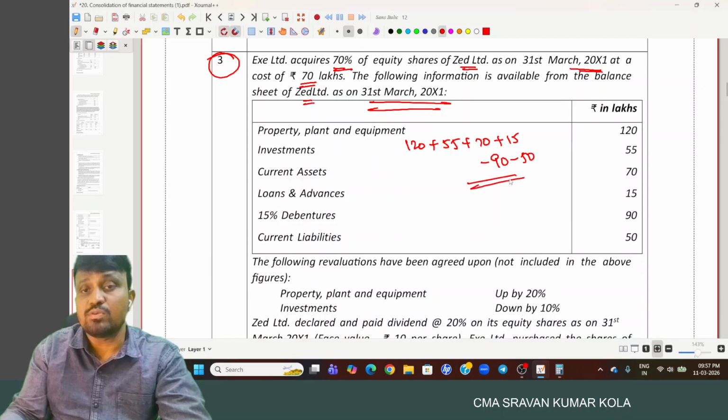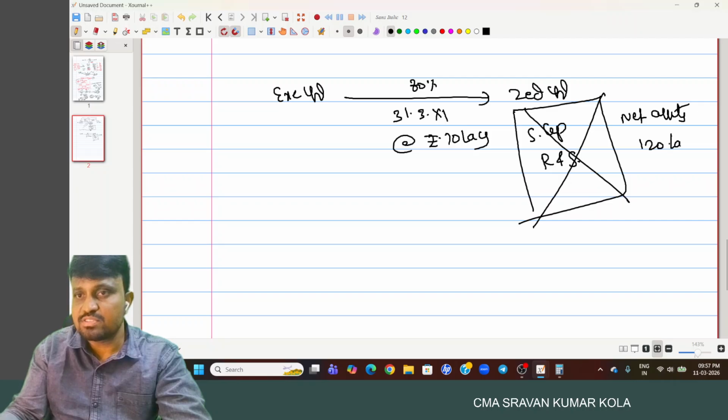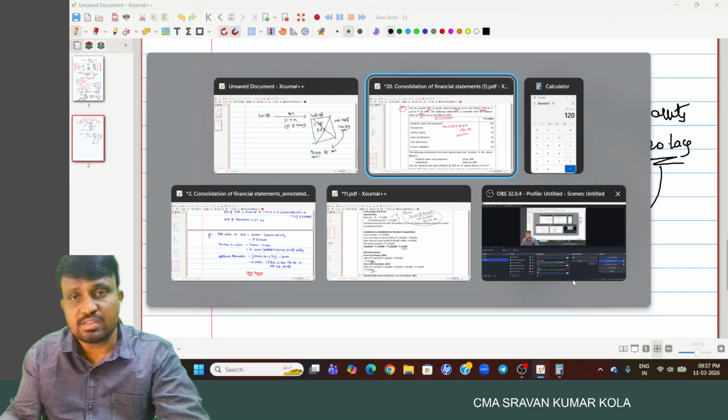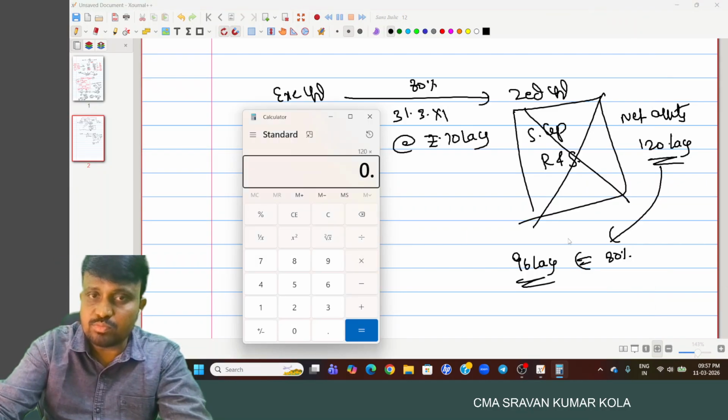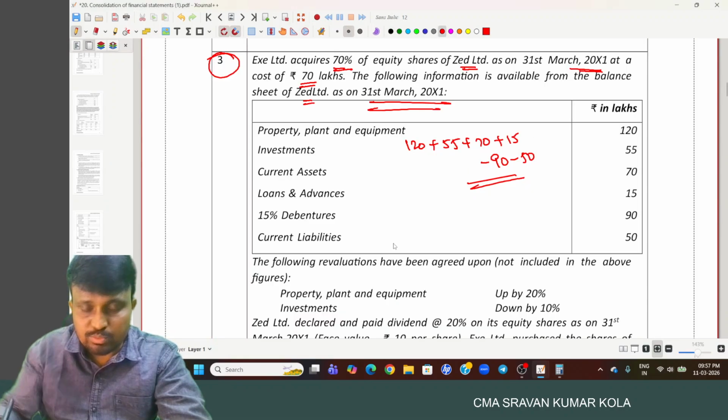How much amount? 120 lakhs net assets. Out of that, 80%, how much amount is there? 96 lakhs, correct, into 0.8. 96 lakhs.